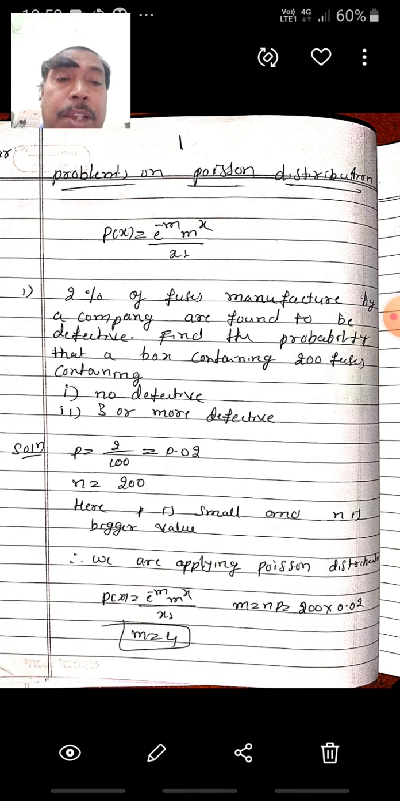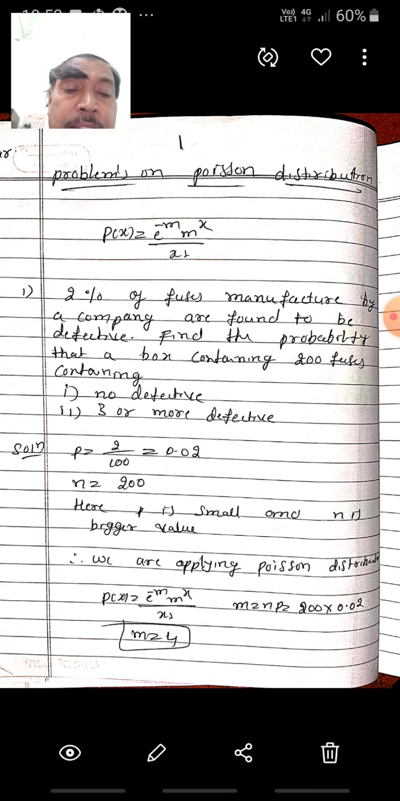See, this is the problem. 2% of the fuses manufactured by a company are found to be defective. Find the probability that a box containing 200 fuses contains no defective, and 3 or more defective. The given probability is 2%, so p is equal to 2 divided by 100, which is 0.02, and n is 200. Here p is very small and n is a bigger value, therefore we apply the Poisson distribution.